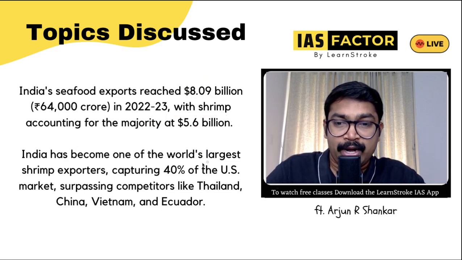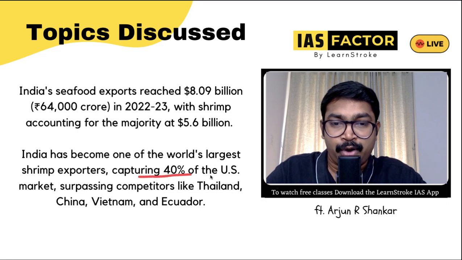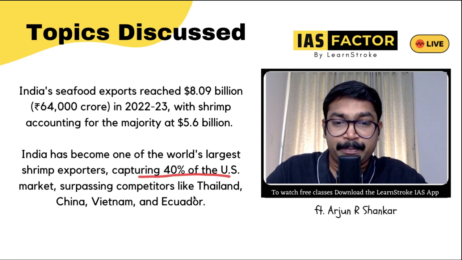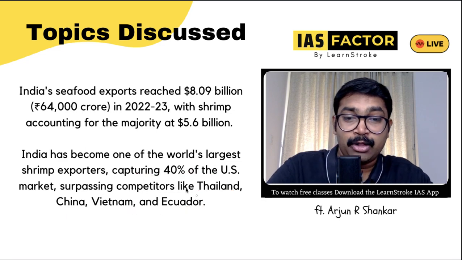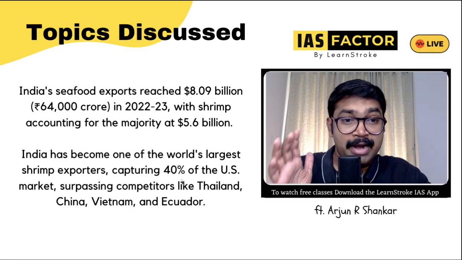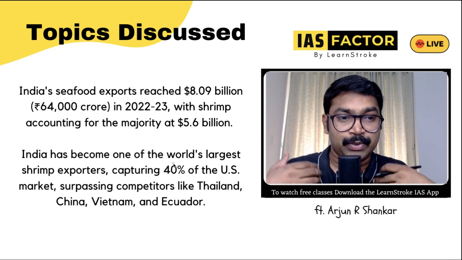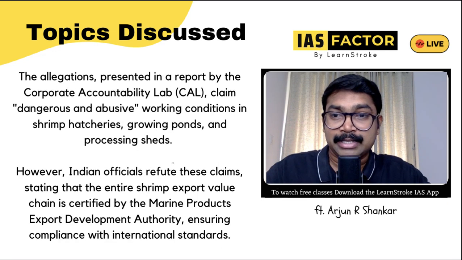India has become one of the world's largest shrimp exporters, capturing 40% of the US market, surpassing countries like Thailand, China, Vietnam and Ecuador. We have surpassed all these countries. 40% of the US shrimp market is with India. So this can be a statistic.